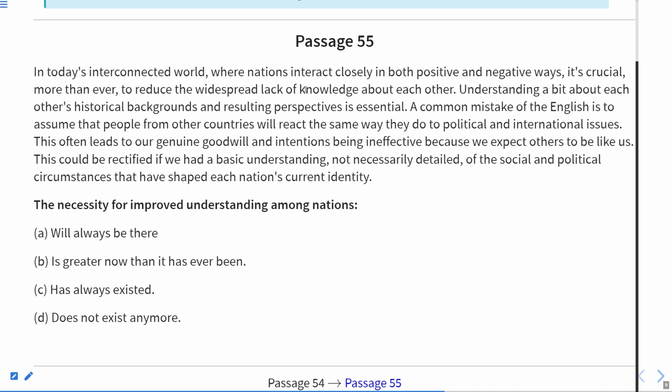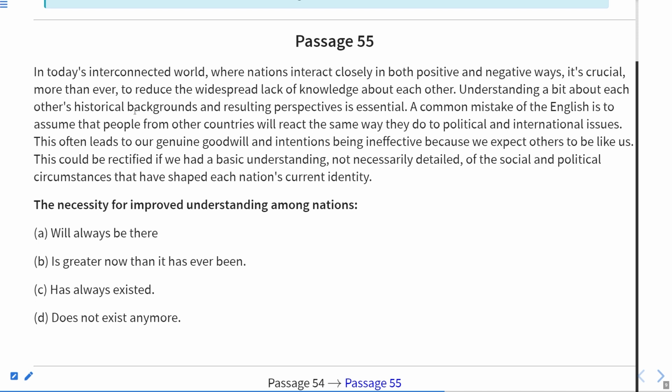So we have to reduce that widespread lack of knowledge. It means the necessity for improved understanding among nations is actually always required, so it will always be there. But they are not saying that it is greater now than it has ever been. It is written, it is crucial more than ever to reduce. It is more than ever.